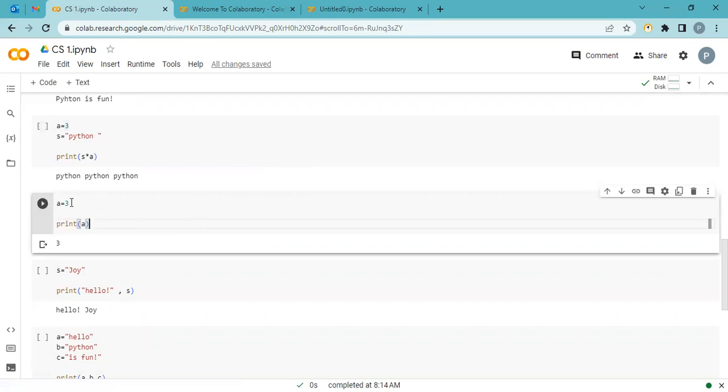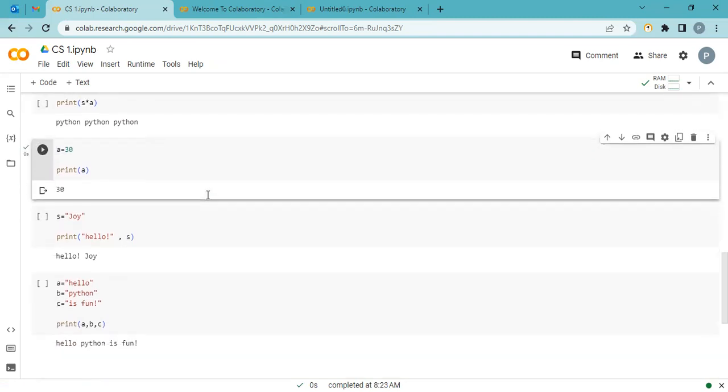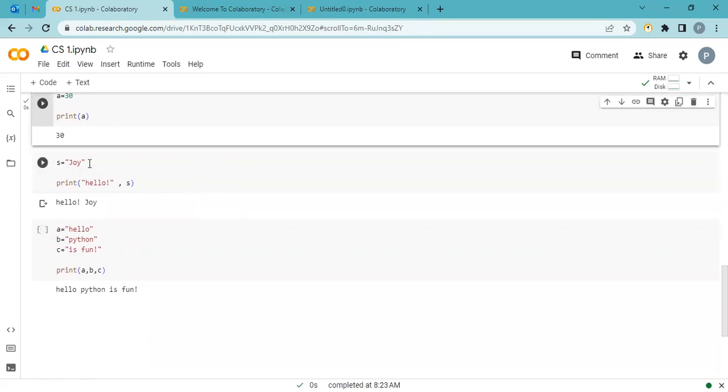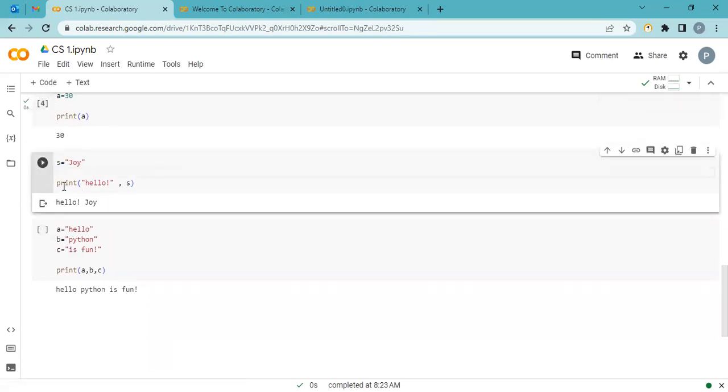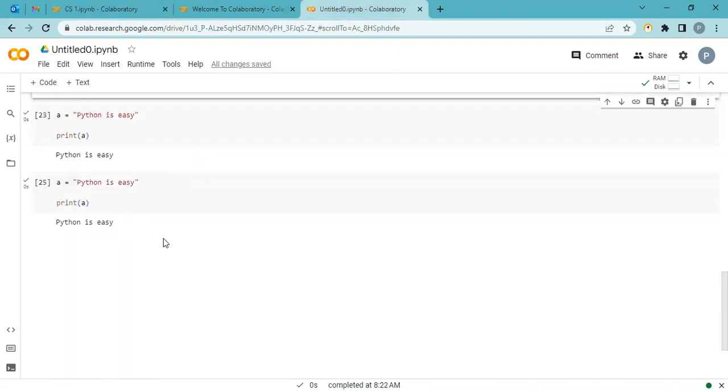Okay, here is one more simple example. A is equal to 3. 3 is a number value. Just simply I say print it. It prints 3. Let me change the value to 30. I say run. It prints 30. Now, the next. The S value is joy. I say print hello, comma separate S. It prints hello joy. Let's do the practicals.